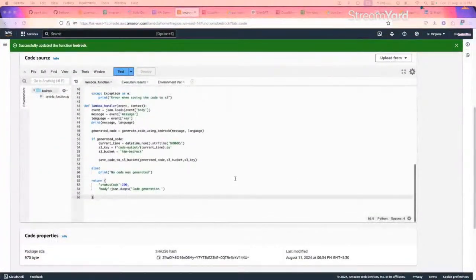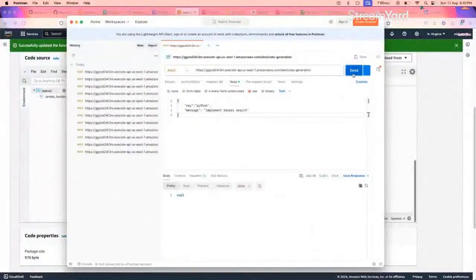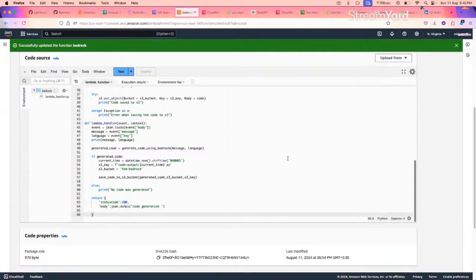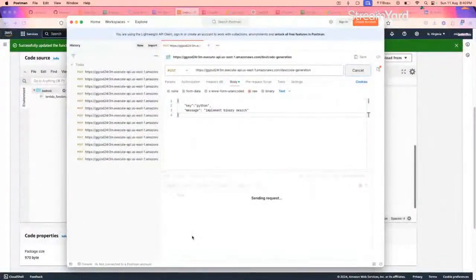Just re-verify the code. Okay, I just modified the code a bit. I had code in my hand, so I used that one. Now it's deployed, so let's run it again. The request is being sent. Now this should work without any issues.